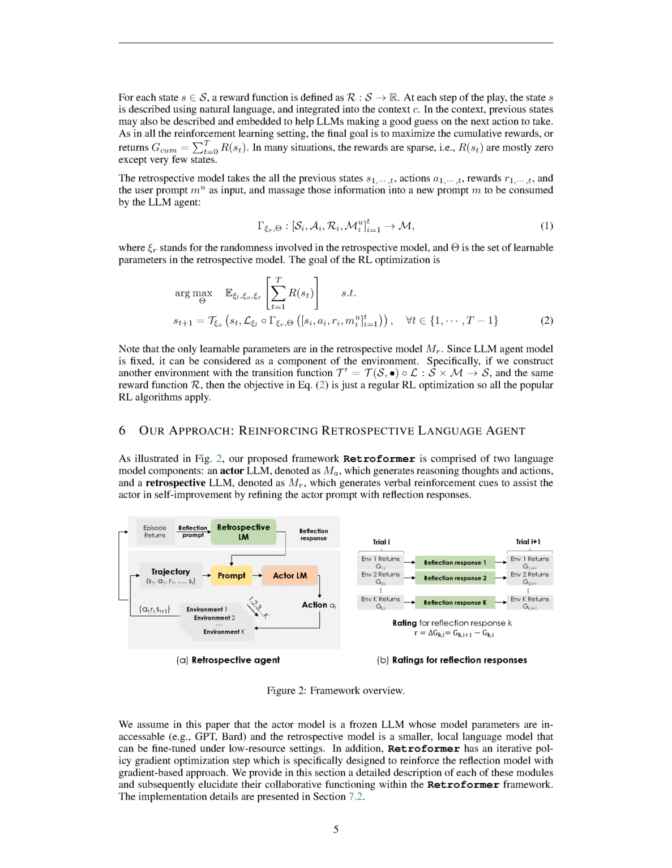Section 6. Our approach, reinforcing retrospective language agent. We're introducing our approach, which we call the Retroformer, a system designed to enhance the performance of language models. The Retroformer consists of two main parts, an actor language model, which we'll refer to as M_A, and a retrospective language model, referred to as M_R. The actor model, M_A, is responsible for generating thoughts and actions. It's a fixed model, meaning its parameters can't be changed. Examples of such models include GPT and BARD.